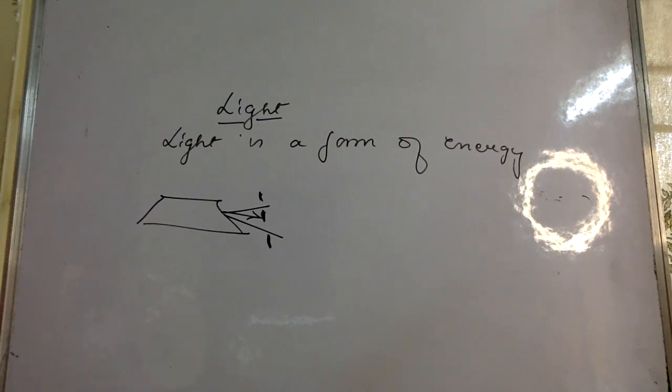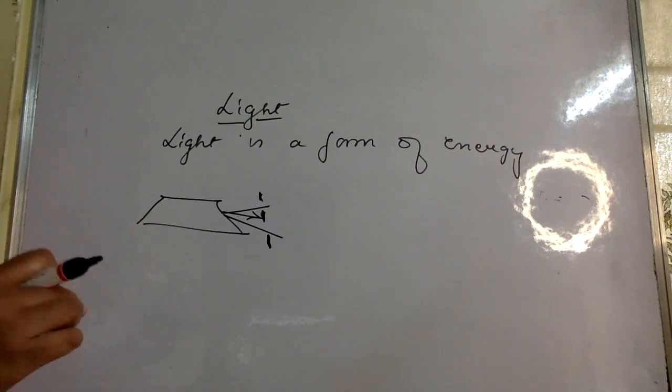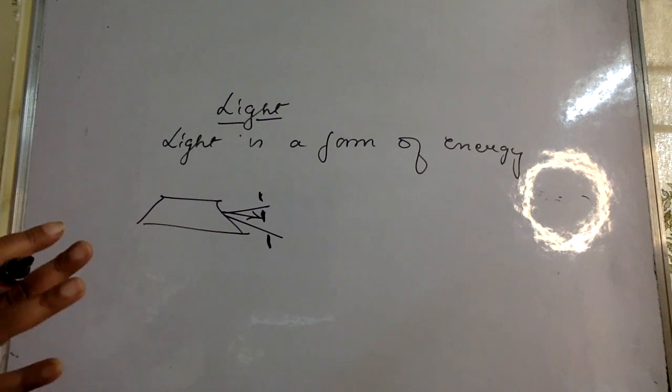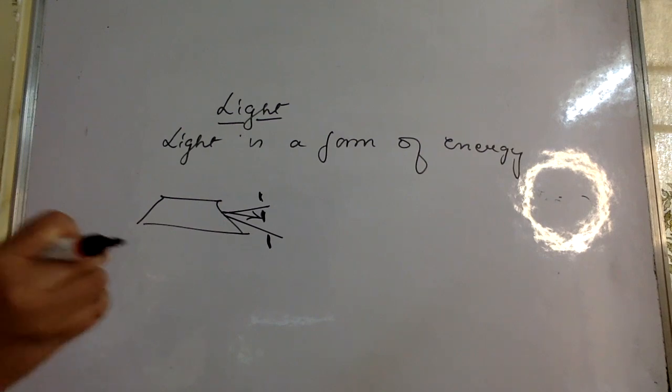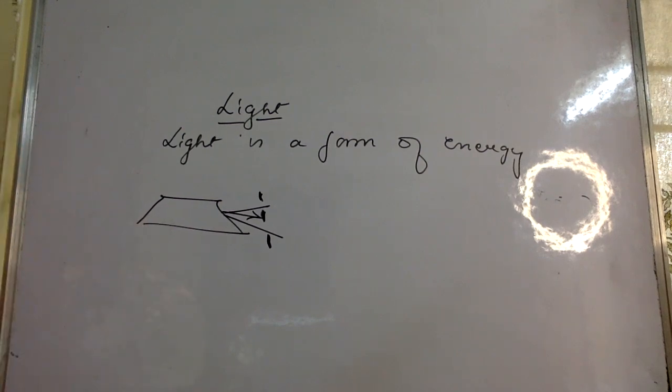Not just this, anything in your room. If your room is lighted, you are seeing the chairs, the tables, everything in the room. That is all because of reflected light. We see everything due to reflected light, and that is why without light we cannot see anything at night, because there is no natural light, unless you switch on an artificial light.